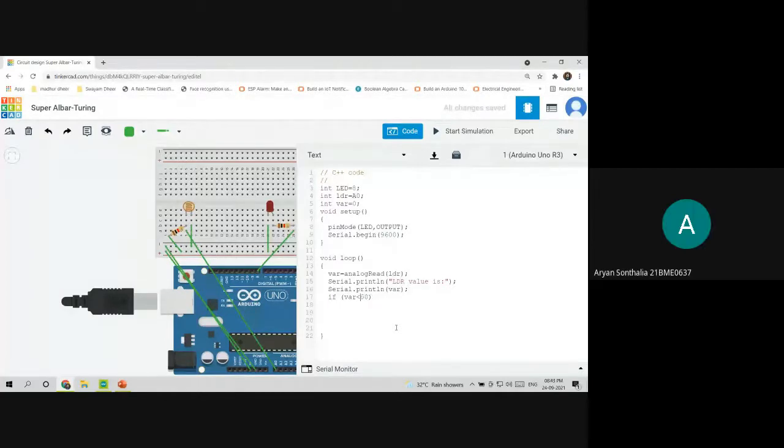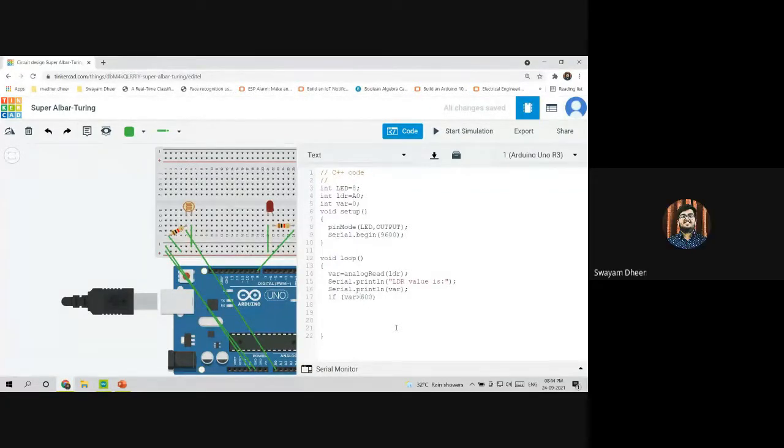What is the unit of 500? This is the output given by the photoresistor. There's no unit, this is not science, everything doesn't have a unit here. It's a differential voltage, you can say, with respect to 5 volts, what value we are getting from a range of 0 to 1023.